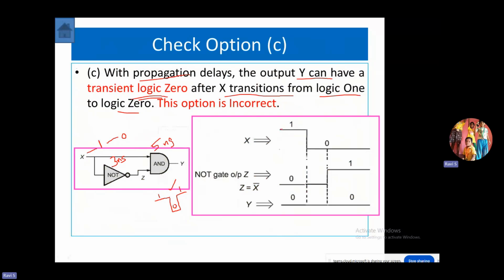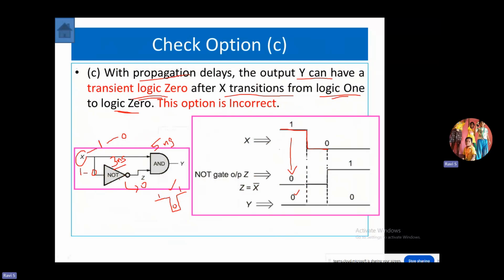I am assuming that X is initially at 1. So at this point we are applying 1. What may be the output of the NOT gate at that instant? It must be 0 at that time. Assume that it has taken place long before. So when it was 1, this must be 0. Applying this 1-0 combination, your output of the AND gate is going to be 0. Now we change the input from 1 to 0. When I change the input immediately to 0, your NOT gate will not change immediately, right? Even though the input changes from 1 to 0, this change will not occur here until after 3 nanoseconds.